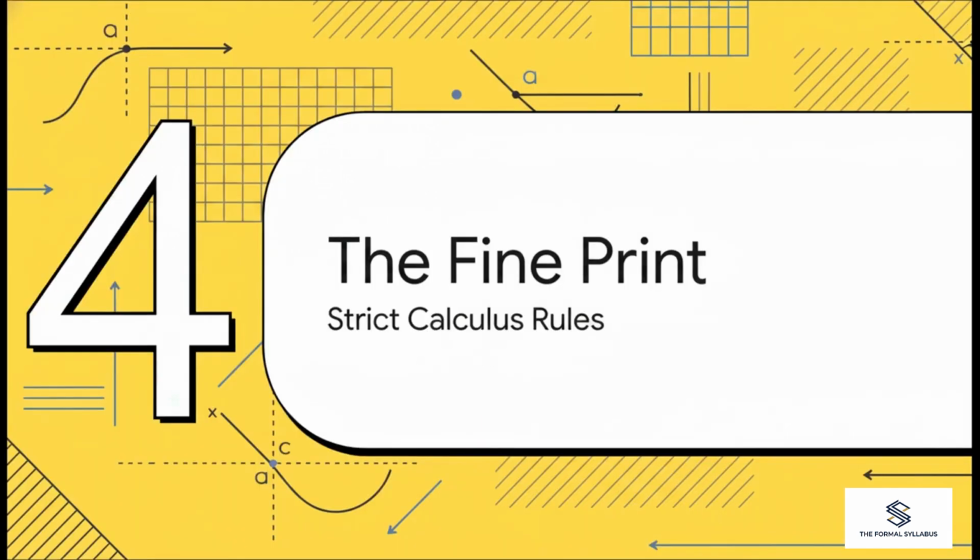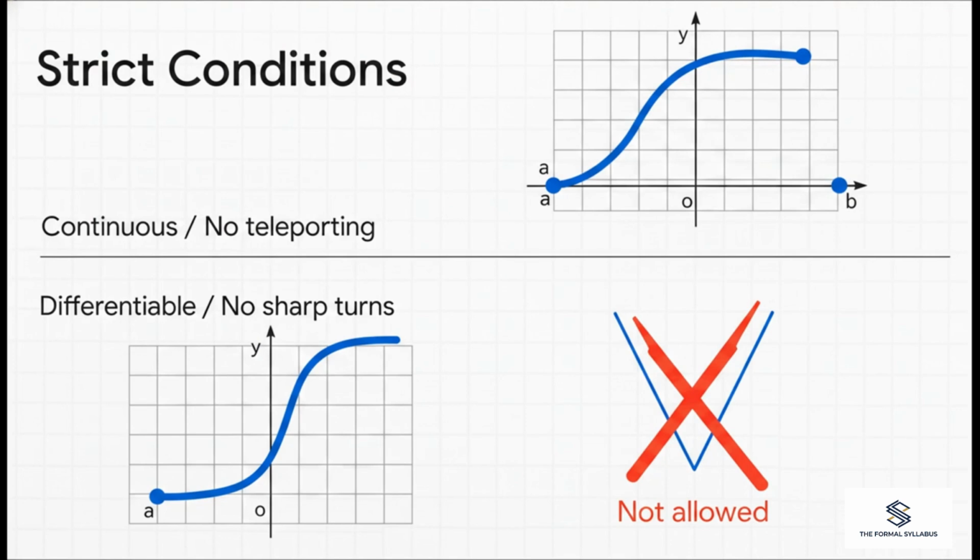Section 4. The mathematical fine print. Now, mathematics is an incredibly strict discipline, and there are two non-negotiable conditions for the mean value theorem to actually work. First, the function must be continuous on a closed interval. No gaps, no breaks. Obviously, if our speeding car could instantly teleport 35 miles down the road, it wouldn't have an instantaneous speed for us to measure.